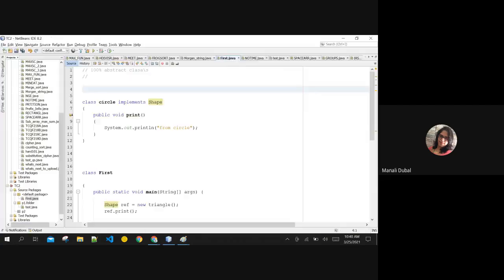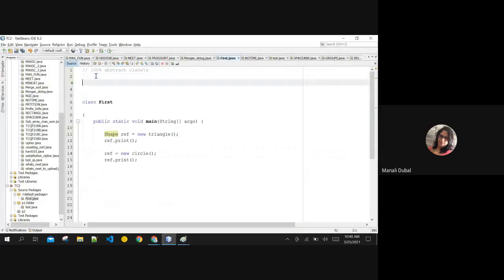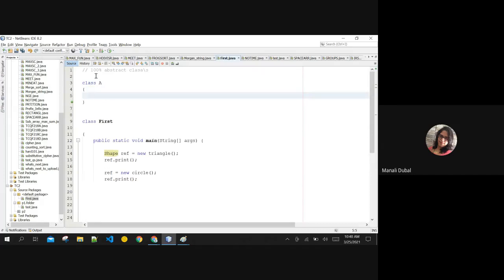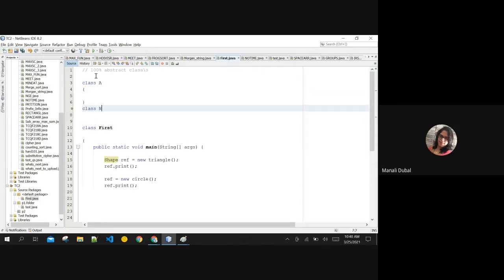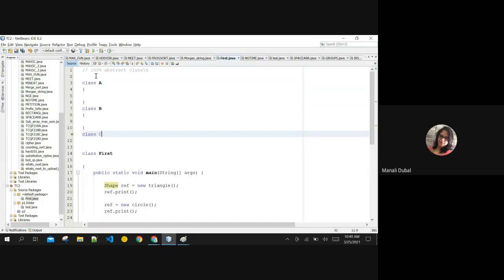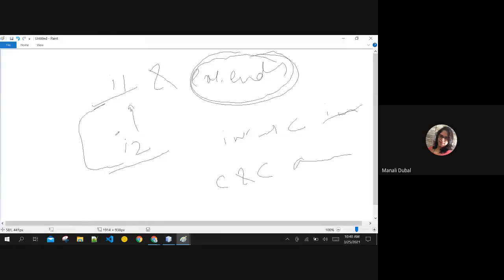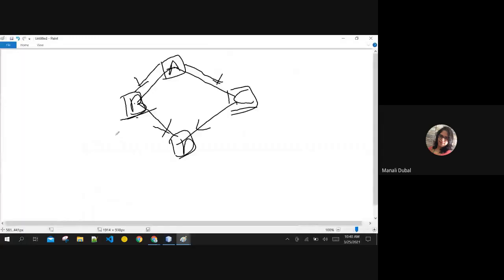If you have class A, class B, and one more class C, and you want to extend B and A both in class C, it is not possible. Multiple inheritance is not possible in Java, meaning two classes cannot be inherited in Java.